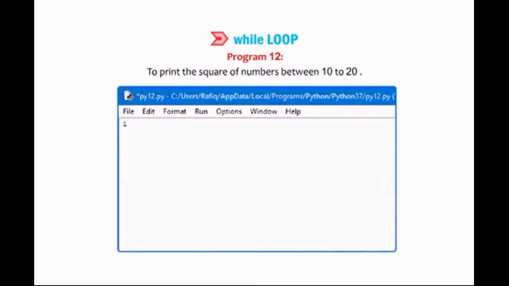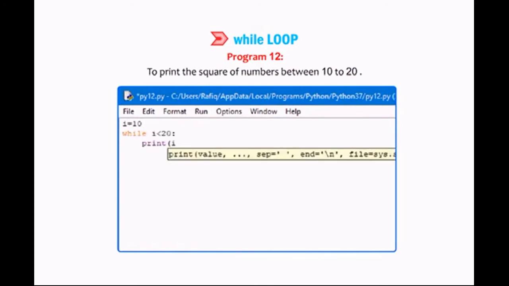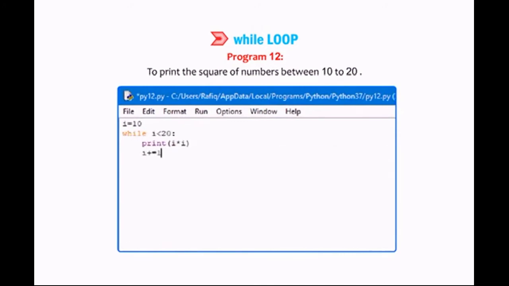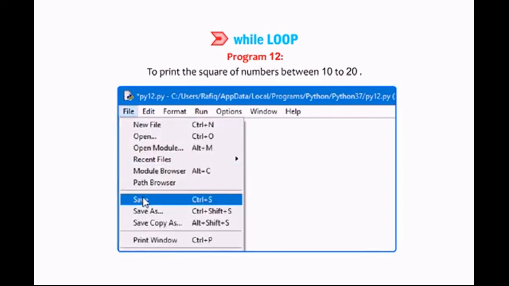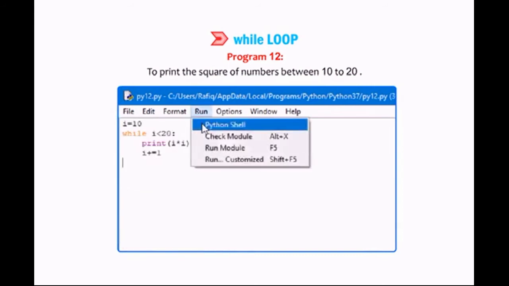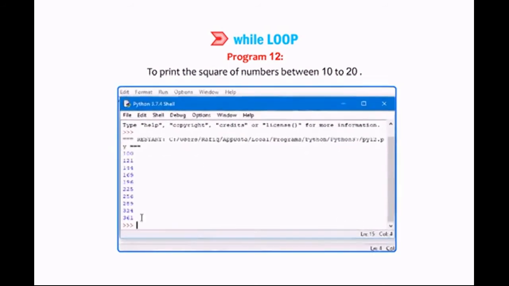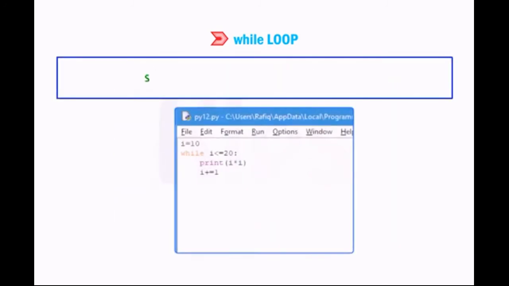To print the square of numbers between 10 to 20. Step 1. The variable i is assigned an initial value 10.